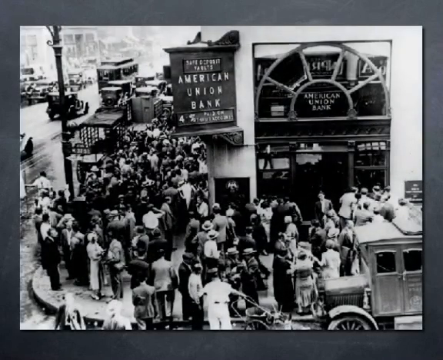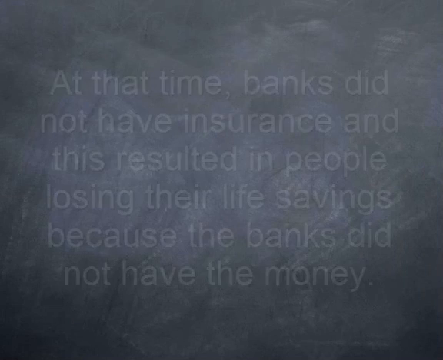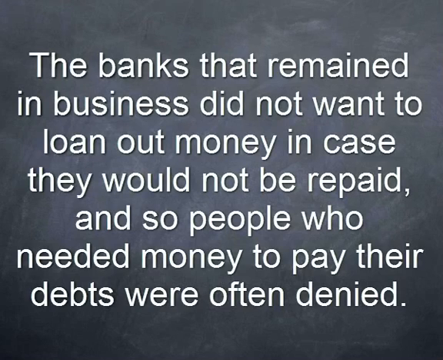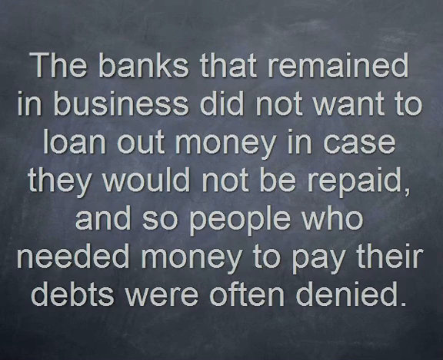Next, there were bank failures. By 1933, nearly 11,000 out of 25,000 banks in the United States had failed. At that time, banks did not have insurance, and this resulted in people losing their life savings because the banks did not have the money. The banks that remained in business did not want to loan out the money in case they would not be repaid. And so, people who needed money to pay their debts were often denied.